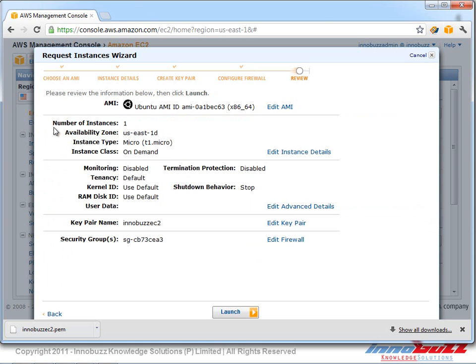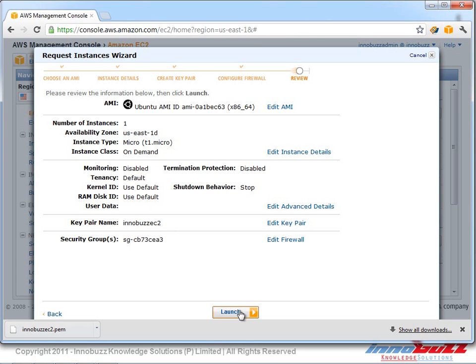Now, finally, we get another page before we launch the instance, which shows the number of instances, the type, and the instance class, whether it is on-demand or a spot instance. All those things are mentioned here, along with the key pair name and the security group that we use.